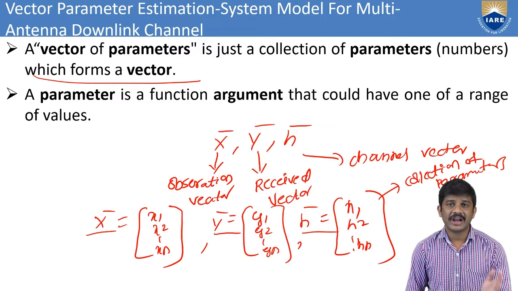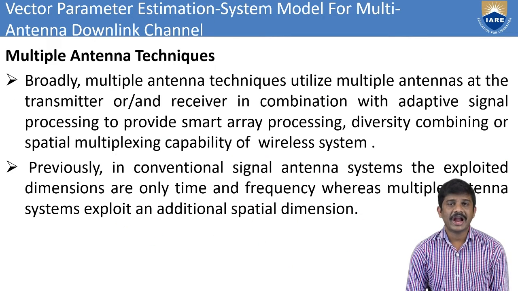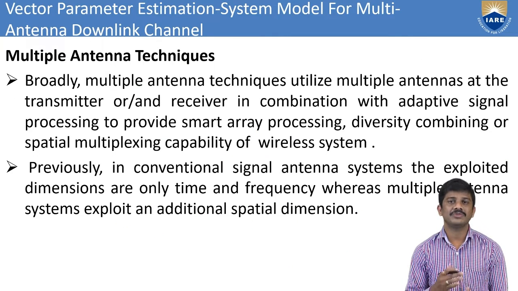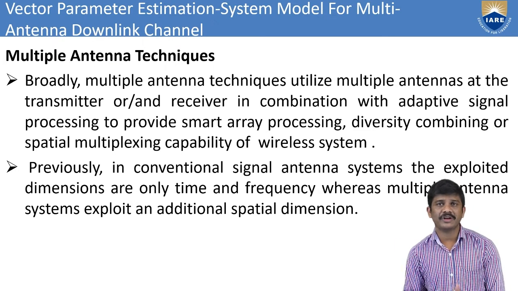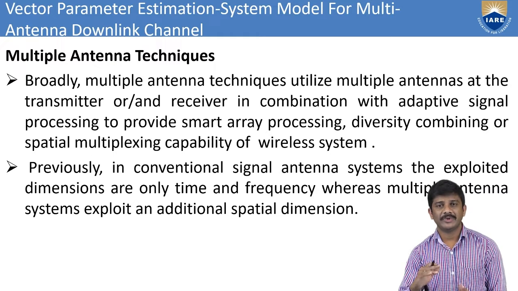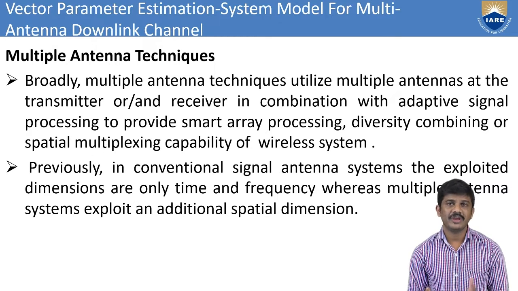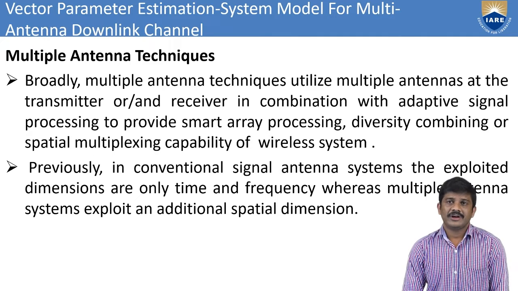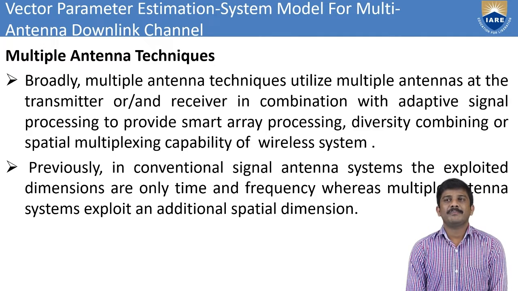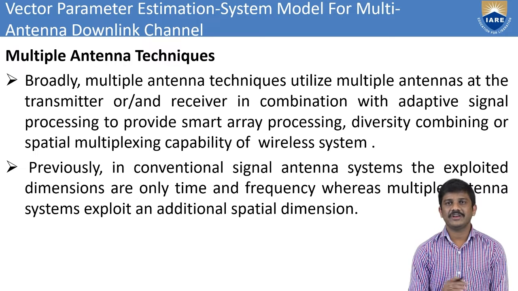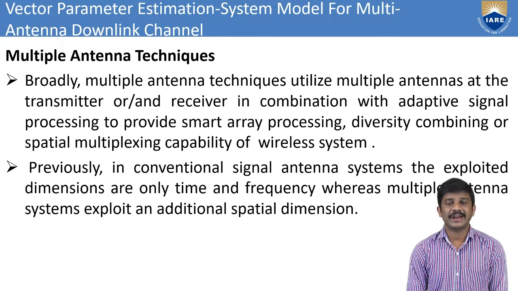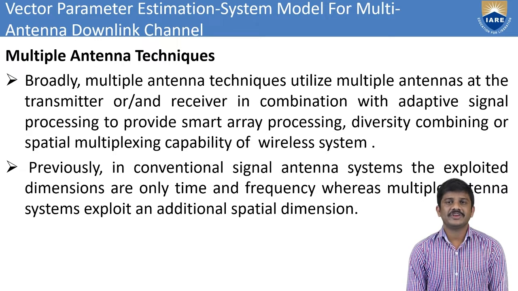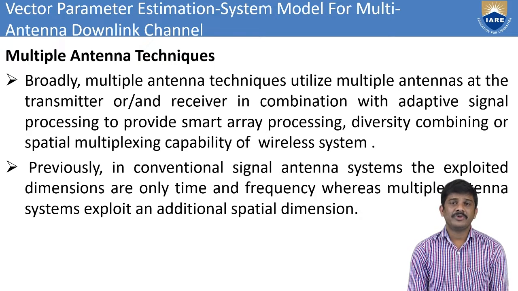Next we go for the multiple antenna techniques. First of all, we have to know the information about antennas, multiple antennas, and the vector parameter. After that we go for the derivation linking this vector parameter to the multi-antenna downlink. Broadly, multiple antenna techniques utilize multiple antennas at the transmitter and also at the receiver, in combination with adaptive signal processing, to provide smart array processing, diversity combining and spatial multiplexing capability of the wireless system.